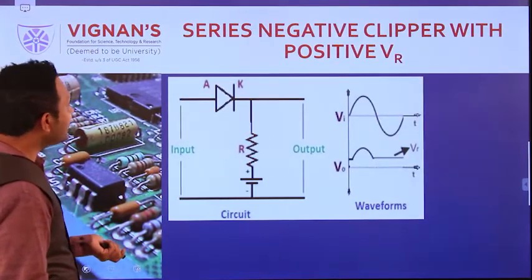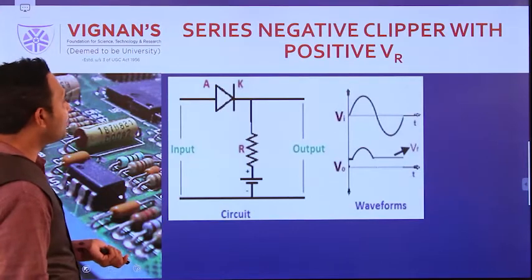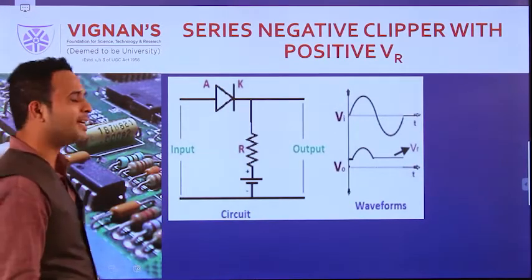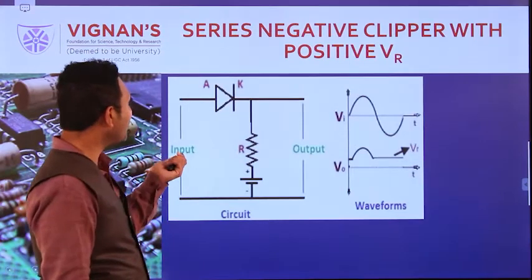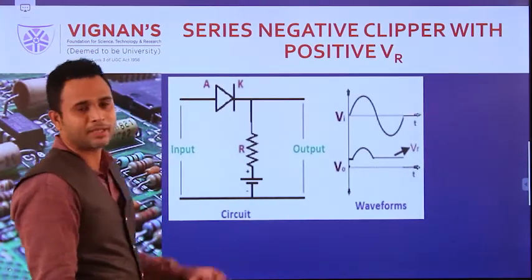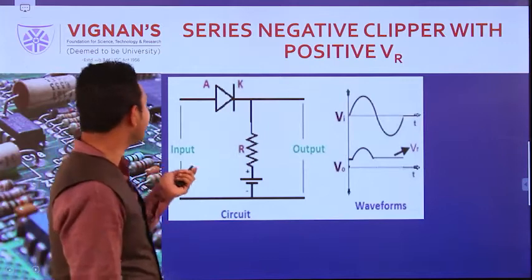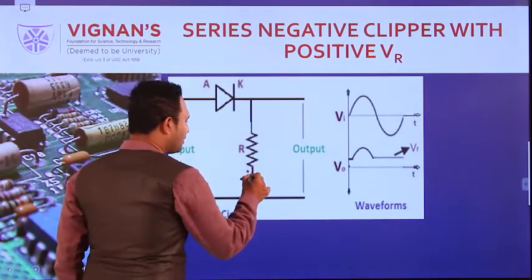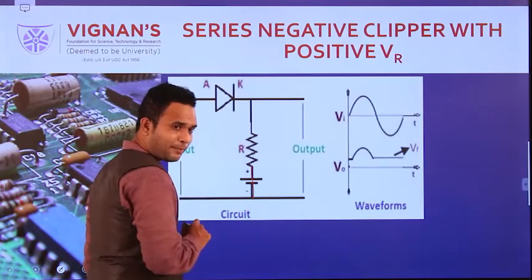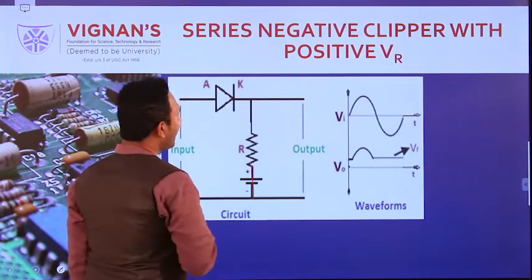Coming to the series negative clipper with positive VR. VR means reference voltage, right? So why am I not taking the series negative clipper? I will tell that reason. What is meant by series negative clipper is that we are not using this voltage. If I am not using this voltage, what happened?